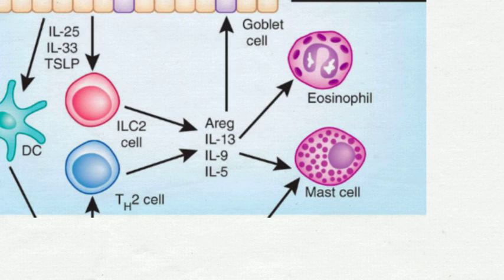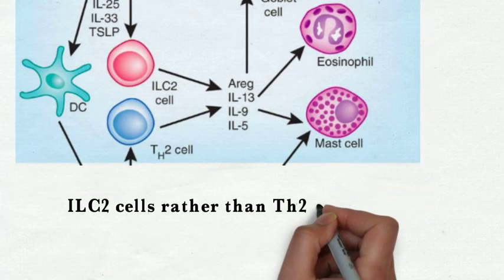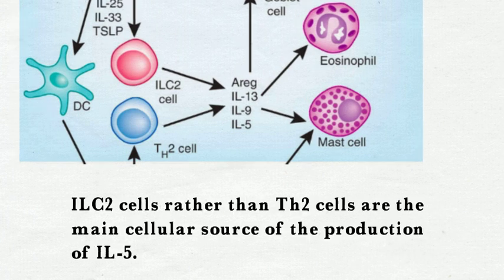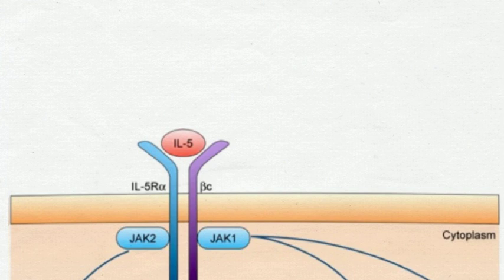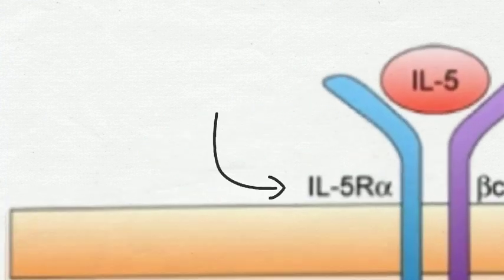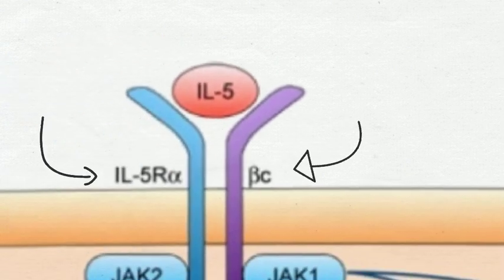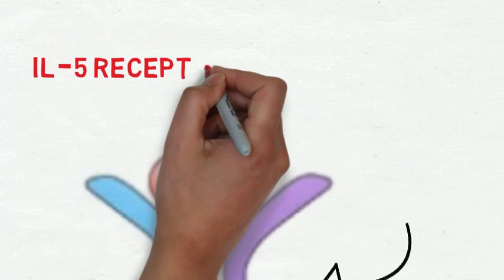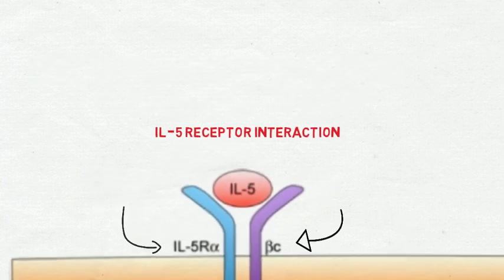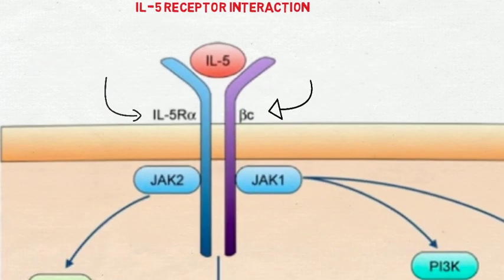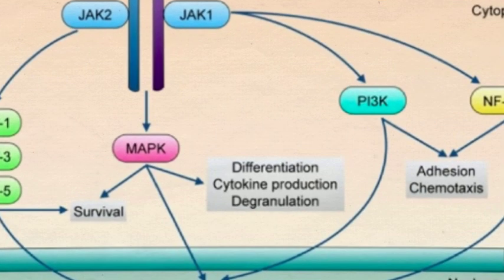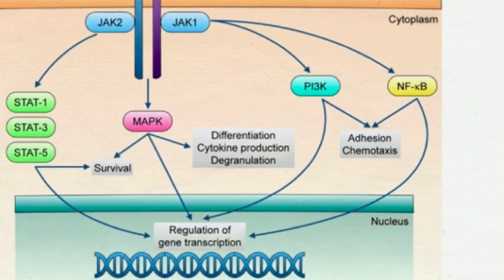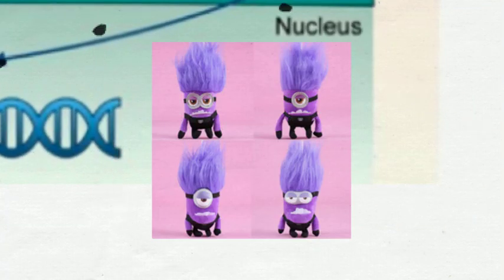However, in the late onset of eosinophilic asthma, ILC2 cells rather than Th2 cells are the main cellular source of the production of IL-5. IL-5 exerts its biological actions via stimulation of the IL-5 receptor expressed on the eosinophil surface. The receptor consists of an IL-5 alpha subunit and a non-specific beta-C chain that interacts with IL-5 and IL-3. As evident in the figure, the interaction of IL-5 with the alpha subunit aggregates and stimulates the JAK receptor complex, which is responsible for the involvement of multiple signaling pathways to induce expression of key genes implicated in the maturation, survival, degranulation, adhesion, and chemotaxis of eosinophils.